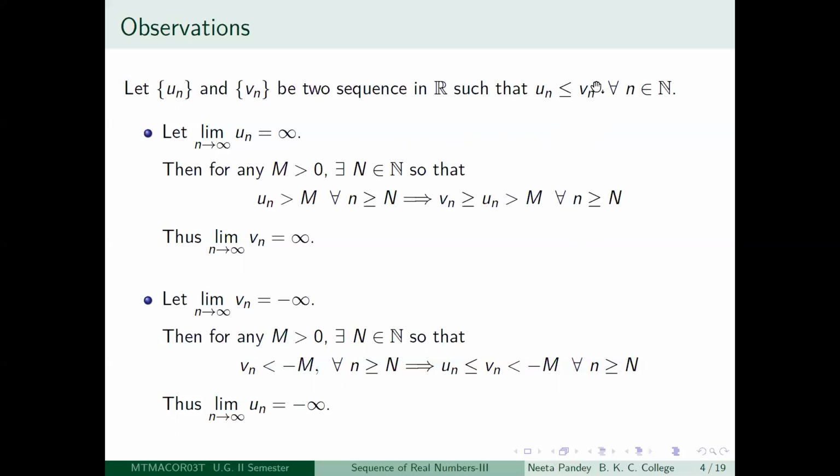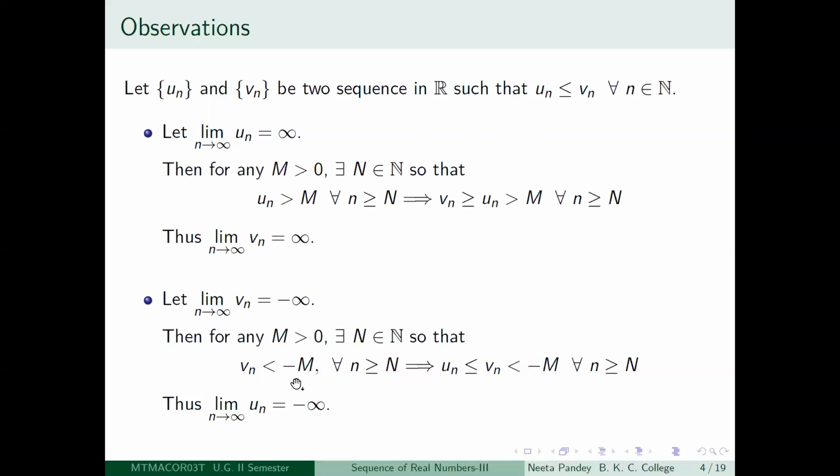Similarly, if the dominating sequence diverges to minus infinity, then the dominated sequence will also diverge to minus infinity, because it is term by term less than or equal to this. This is becoming smaller and smaller, so this will automatically be so. So let us make it precise. Suppose that Vn is properly divergent to minus infinity. So what is the meaning of that?